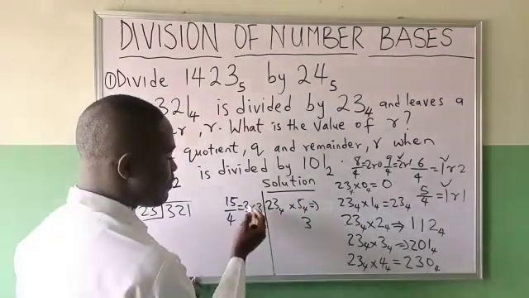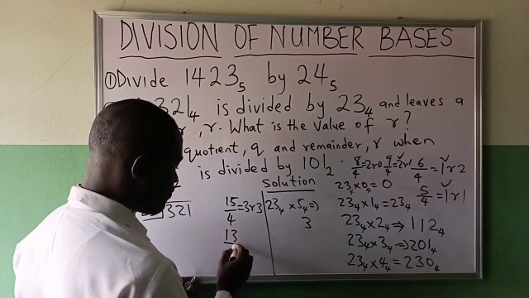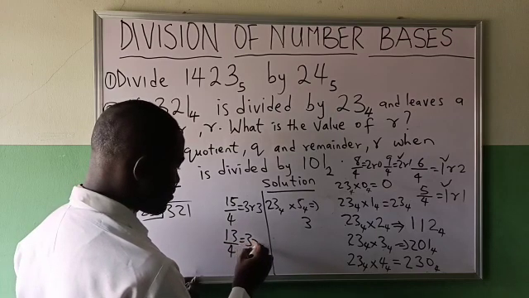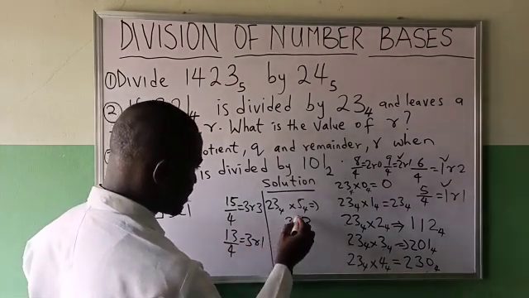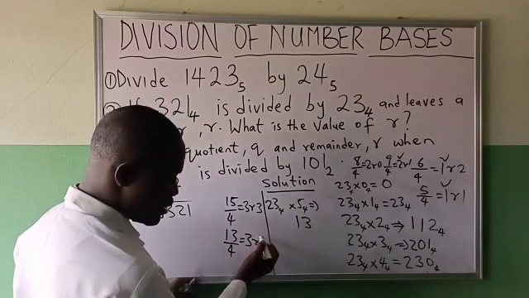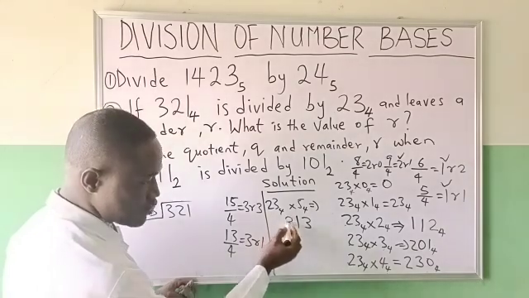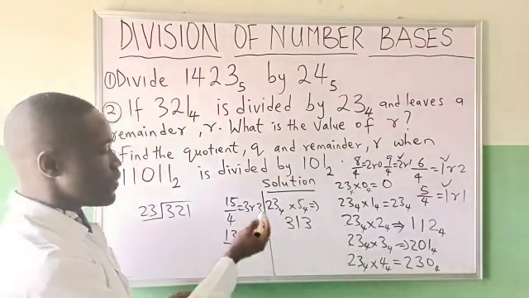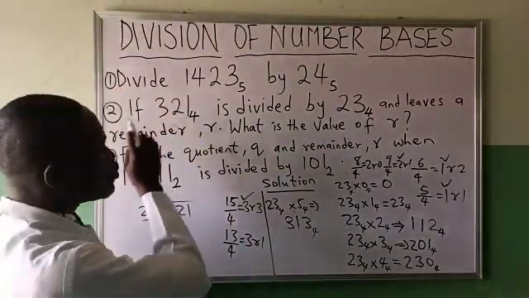5 times 2 is 10 plus this 3, 13. 13 over 4, 3, remainder 1. I will write the remainder, then carry that 3 and put it here. So it's now close to 3, 2, 1.